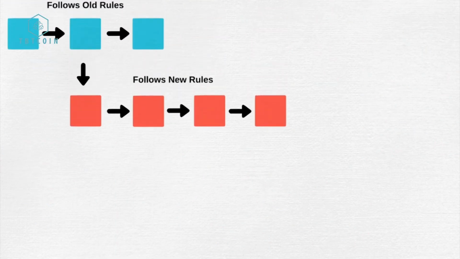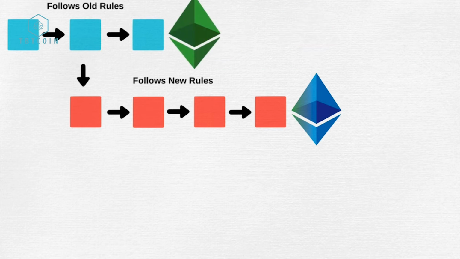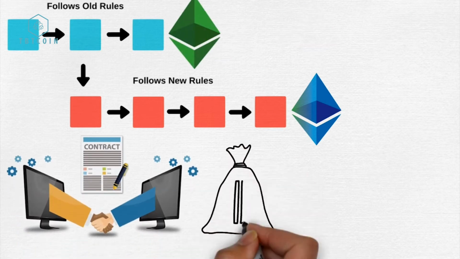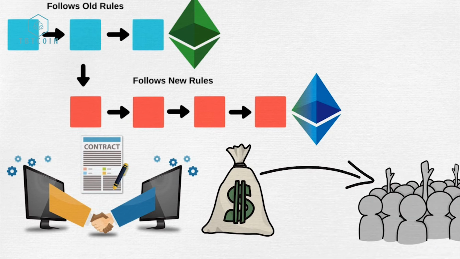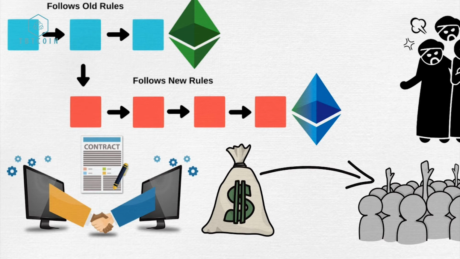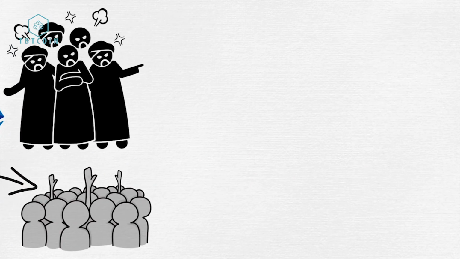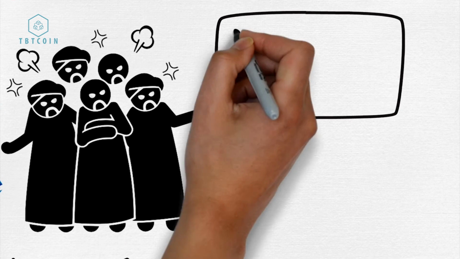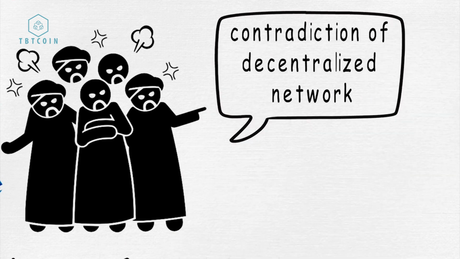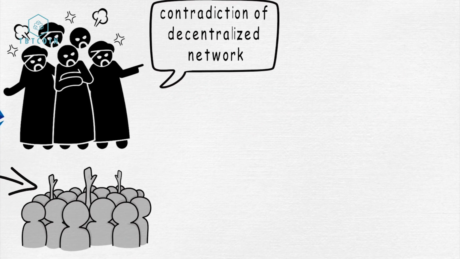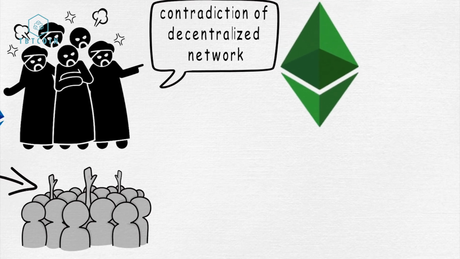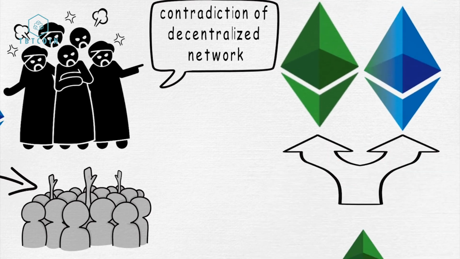On the creation of the new chain, developers would have to run a smart contract that would return all the funds that the DAO was able to raise and give them back to the initial investors. This caused a great deal of disagreement in the community. Many people were saying that this is a contradiction to a decentralized network. They were opposed to the idea that developers could change the network rules and rewrite the code. This disagreement was the launch of Ethereum Classic. So Ethereum splits from Ethereum Classic through a hard fork implementation.